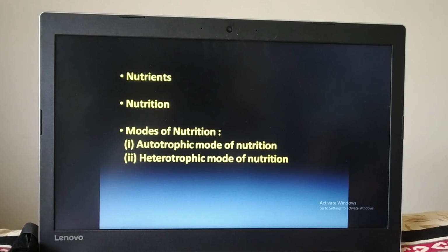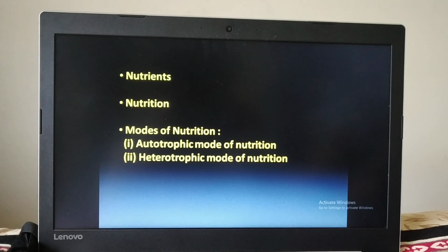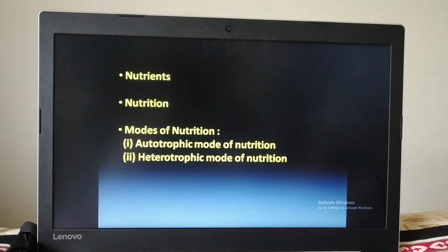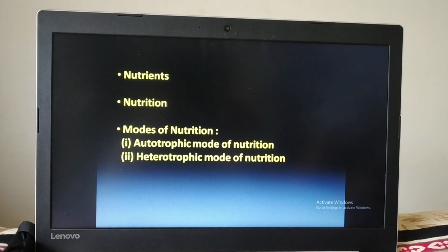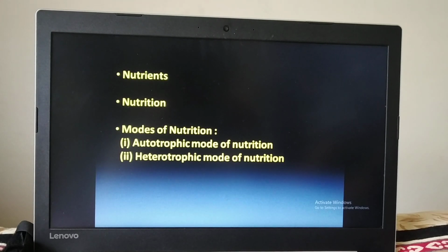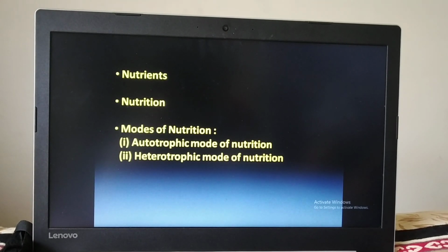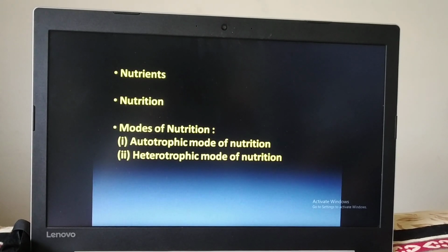The mode in which the organism is making its food by itself is called autotrophic mode of nutrition. And if the organism cannot make its own food and takes the ready-made food made by others, that is called heterotrophic mode of nutrition.